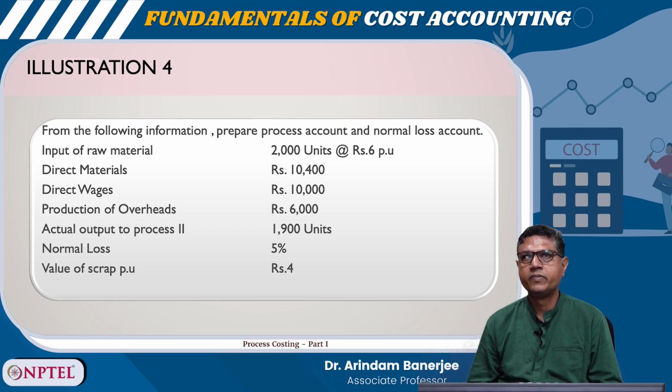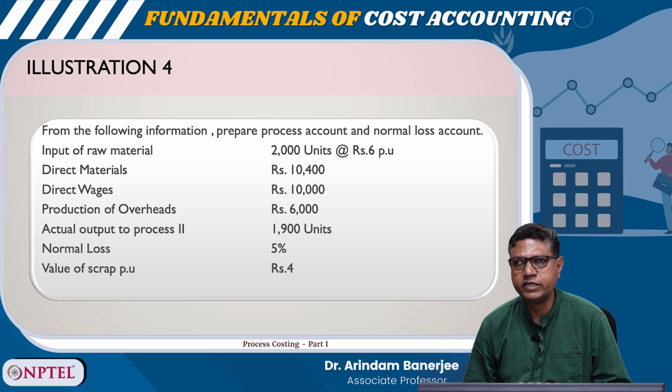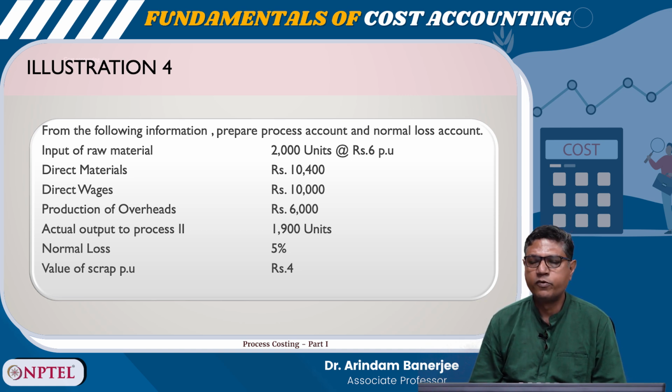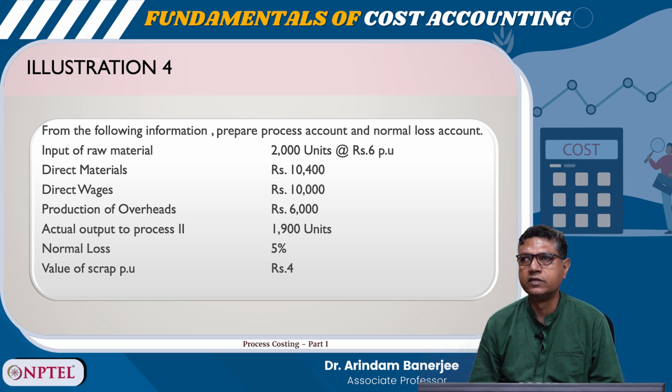So, in process 1 units introduced is 2,000, so it is 12,000, direct material 10,400, direct wages 10,000, production overheads 6,000. So, by normal loss 5% of 2,000, it is 100 units, it is 400.